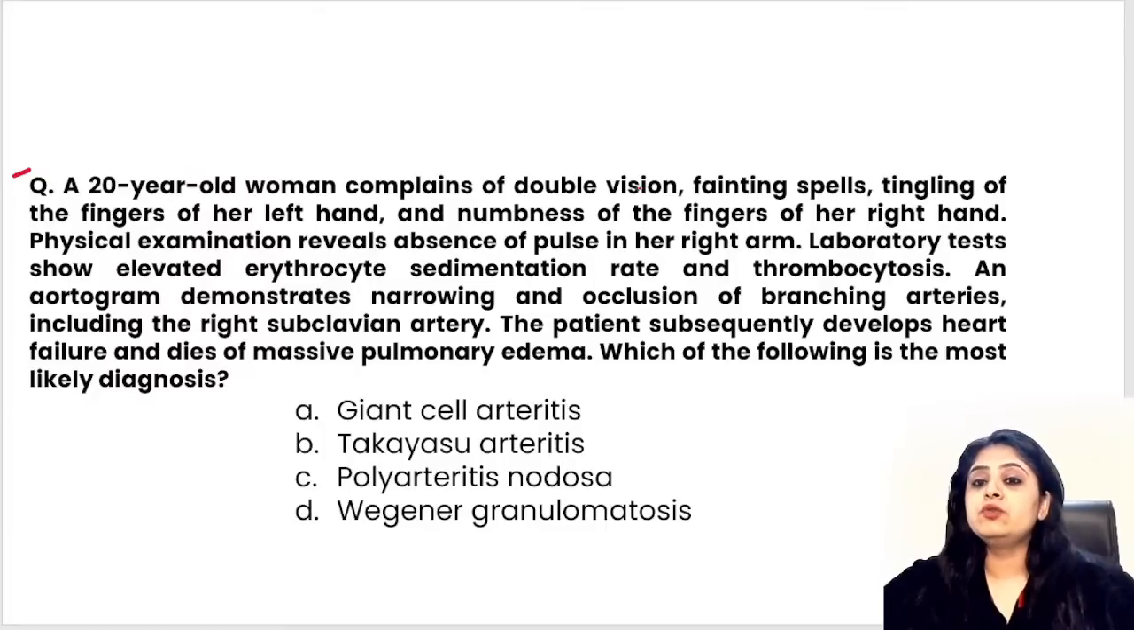So over here, you've got double vision, fainting spells, tingling of fingers of the left hand, and there is numbness in right hand. You will realize all upper limb kind of features are happening.